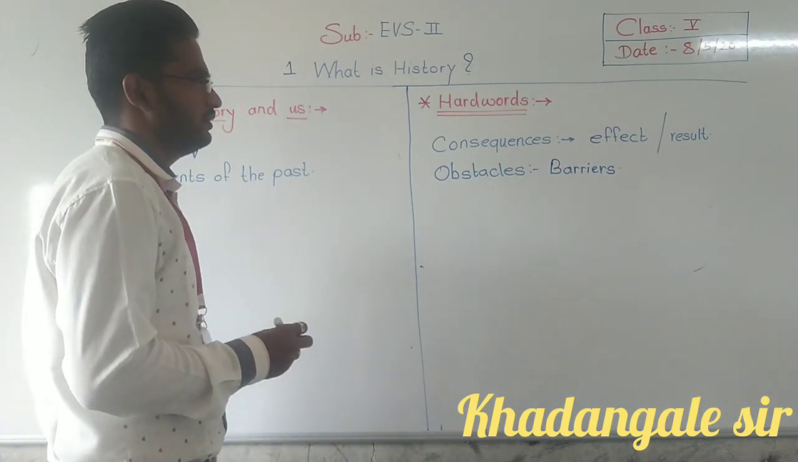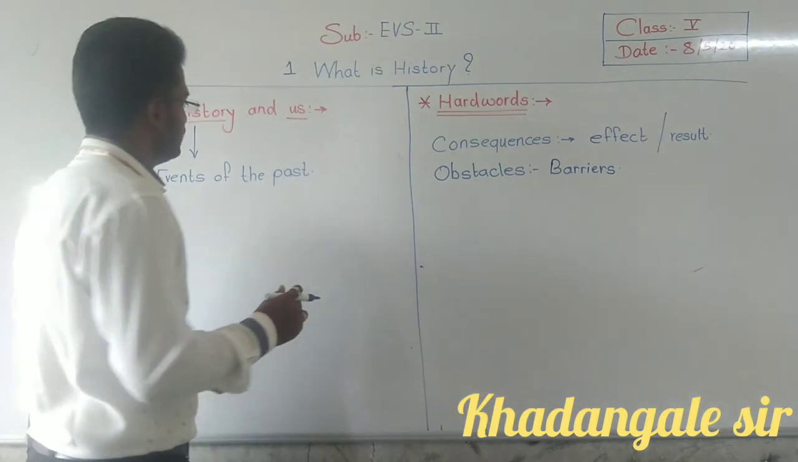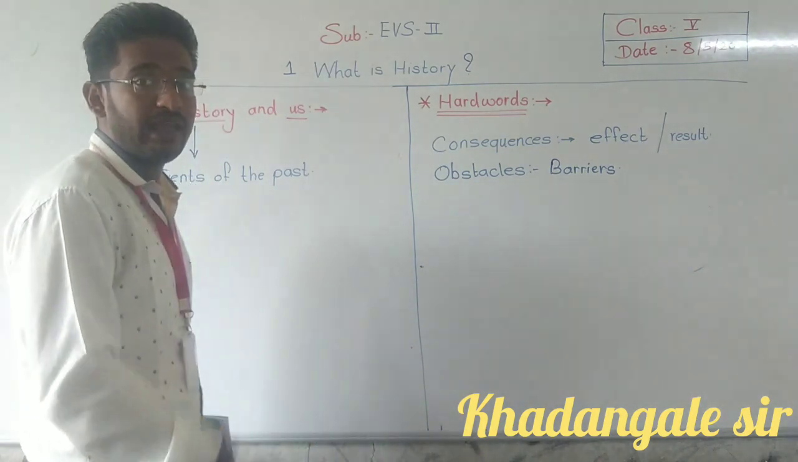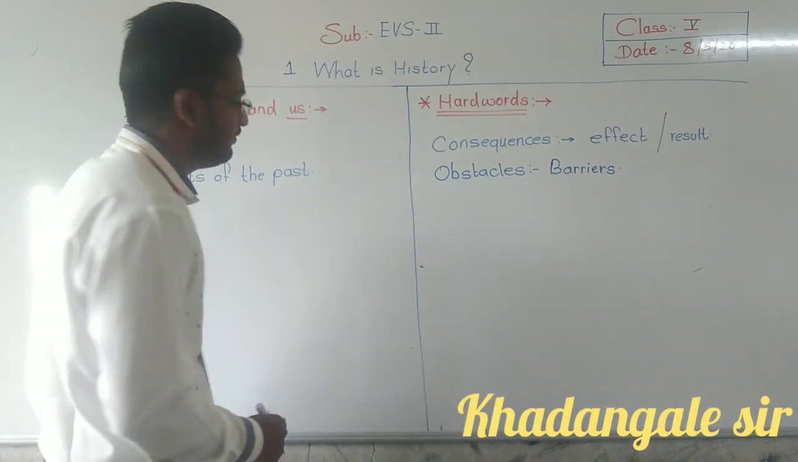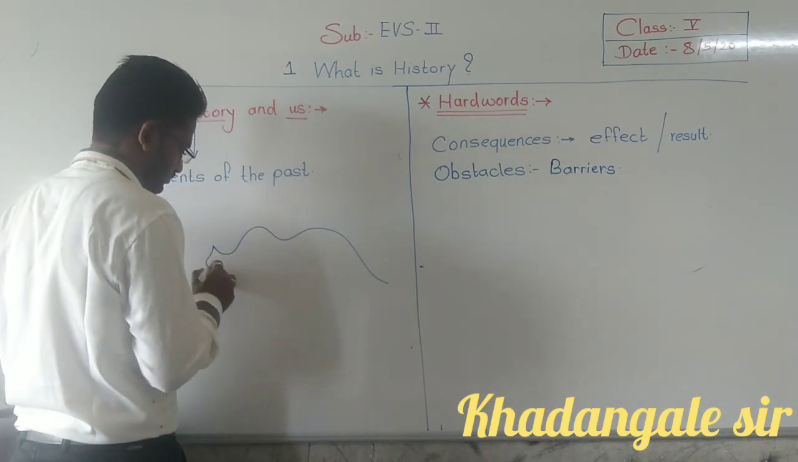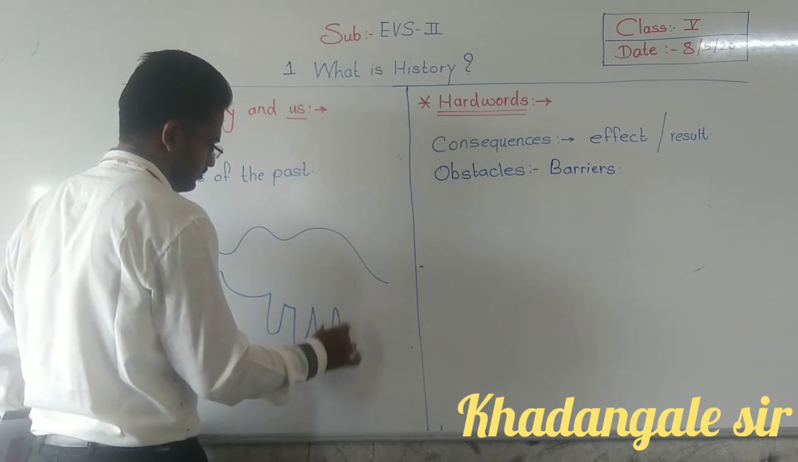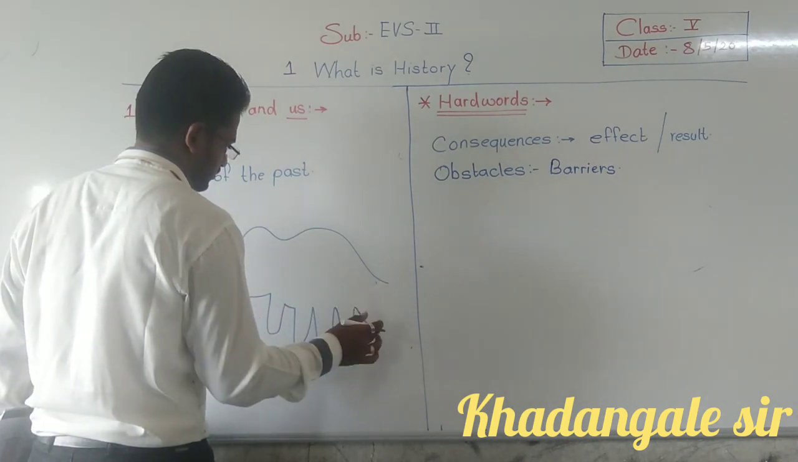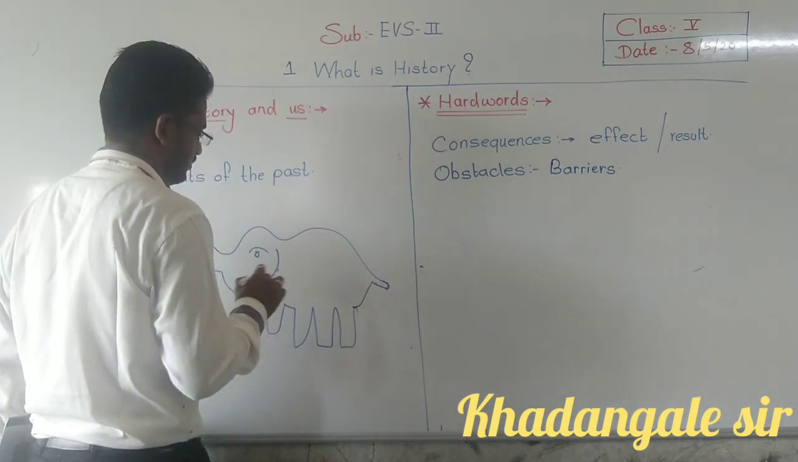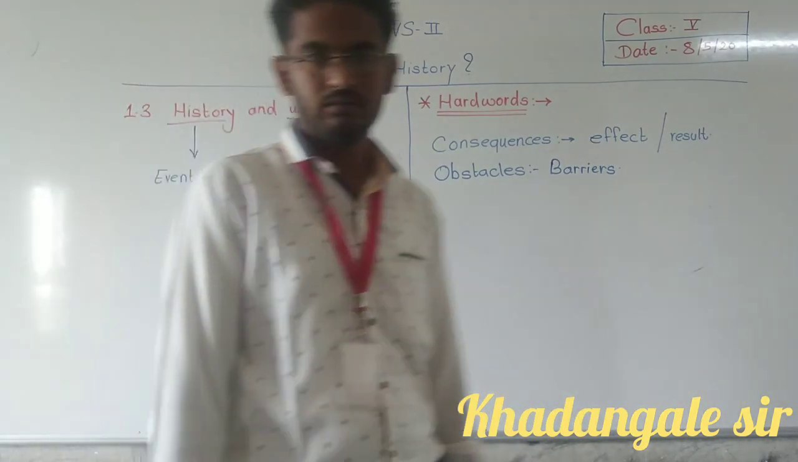what example will we take? Suppose I have to draw one elephant. Okay. So see, like this I have drawn. See, like this elephant I have drawn. Okay.